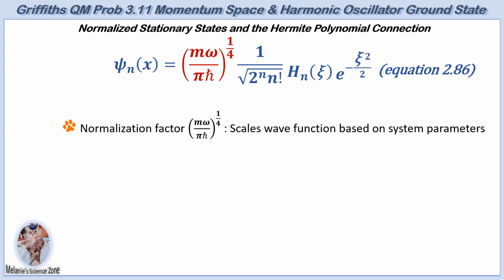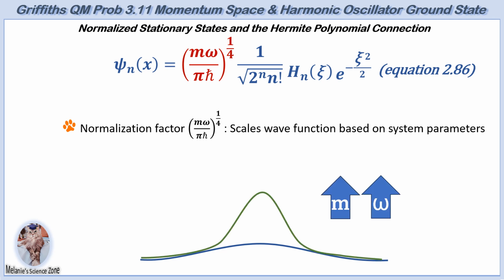A smaller scaling factor would stretch the wave out, making the particle more likely to be found further from the center. Increasing mass or angular frequency leads to a smaller length scale, resulting in a more tightly confined wave function where the particle is more likely to be found near the center of the potential well.